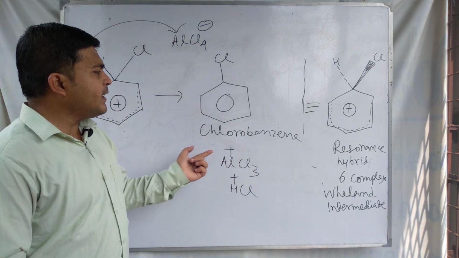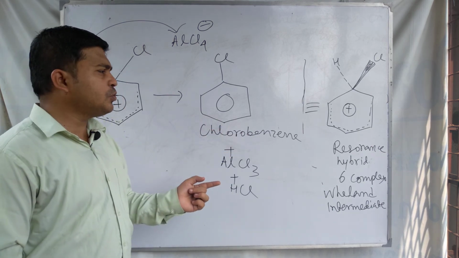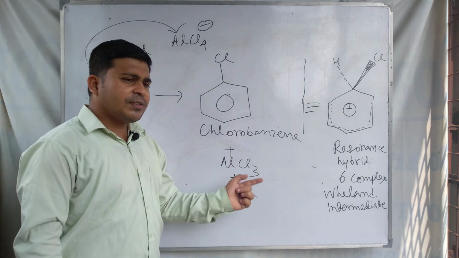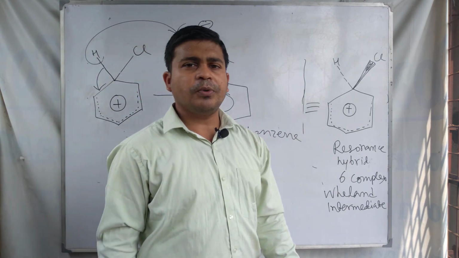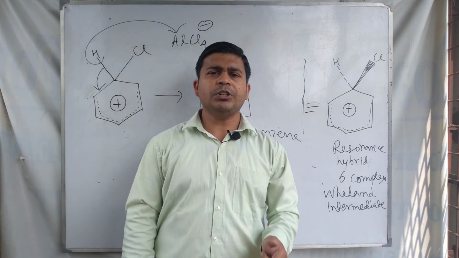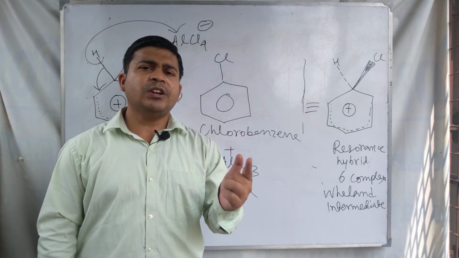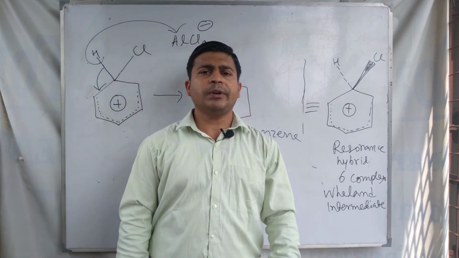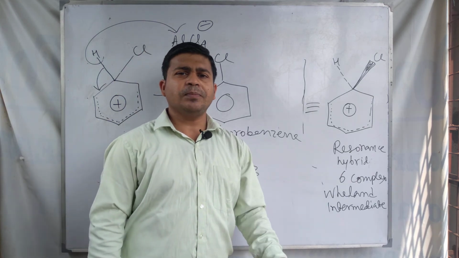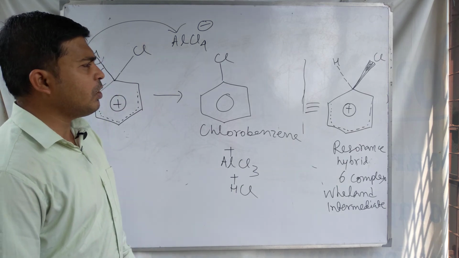So we took chlorination of benzene as an example of electrophilic substitution on benzene. In this similar mechanism, you can take the nitration of benzene, the bromination of benzene, or the Friedel-Crafts alkylation and acylation of benzene. All of them take place using this same electrophilic substitution mechanism.